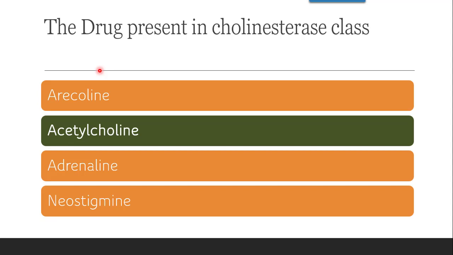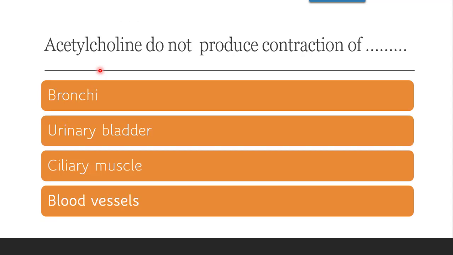Cholinergic drugs, adrenergic drugs, answering such questions will become very easy if you go through those videos.